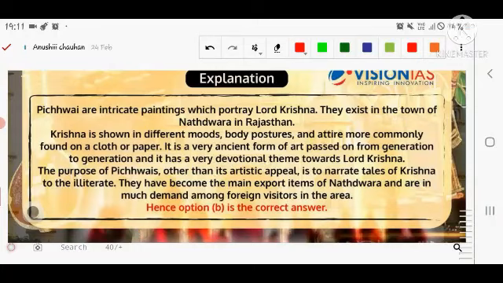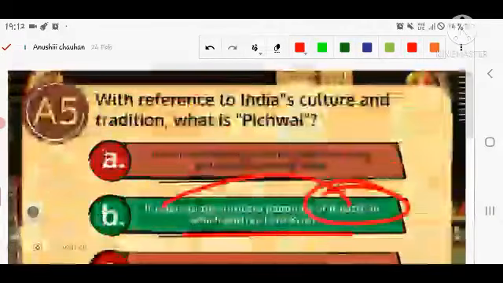It is a very ancient art form passed on from generation to generation, and it has a very devotional theme towards Lord Krishna. The purpose of the Pichwai, other than its artistic appeal, is to narrate tales of Krishna to the illiterate, so that they can be aware of Lord Krishna and his lineage. They have become the main export item of Nathdwara and are in much demand among the foreign tourists in the area. So that's why it has its own importance.